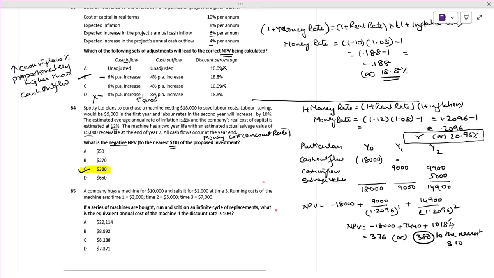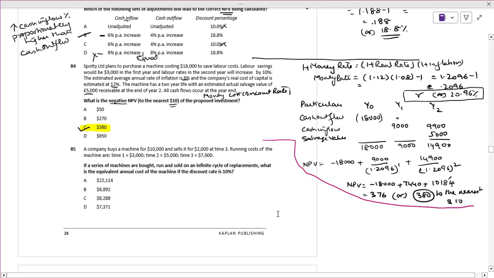Slowly we have to do it. Even if you just miss a little bit, it will make a lot of difference. Now, a company buys a machine. You can have the clarity, it's not difficult at all.